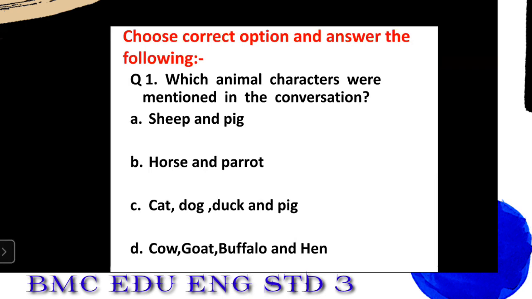Which animal characters were mentioned in the conversation? A. Sheep and pig. B. Horse and parrot. C. Cat, dog, duck and pig. Or D. Cow, goat, buffalo and hen. So tell me the answer, student.